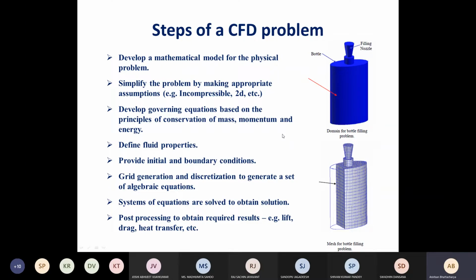So this is the crux behind solving a CFD problem. Any questions from the last class or this class from the new students who are not familiar with CFD?